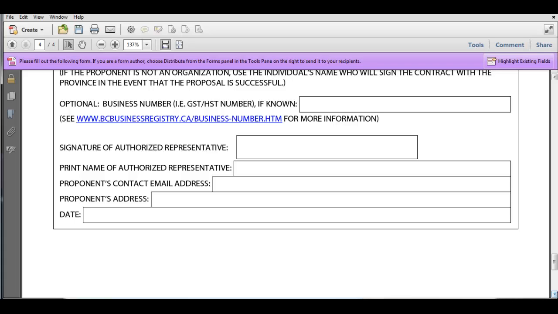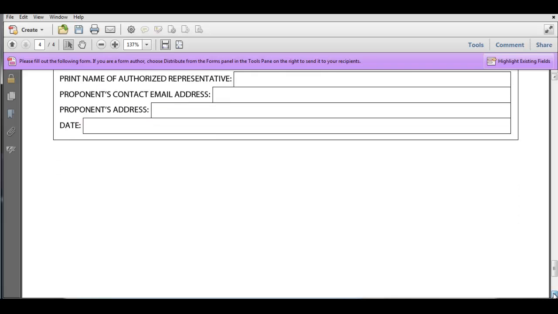Okay. And how do you get a hold of them? So what's the email address for the individual that we would be getting a hold of to connect about the proposal? We always do need to get a hold of proponents, even if it's nothing more than to give them the information on who is successful in the SRFP. So you want to make sure you give us an email address of appropriate contact for your proposal. We'll want to know your address, so your organization address or your individual address if you're not a company, and then the date that you filled all of this out. And that's it for the Appendix A.